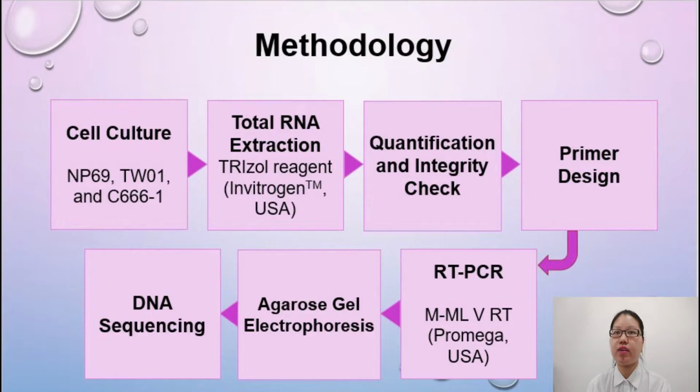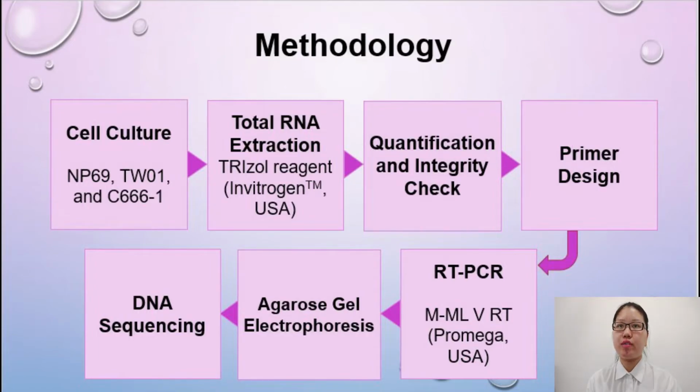While for the quantification and integrity check, the UV spectrophotometer at the absorbance of 260 nm and the ratio of the absorbance at 260 and 280 nm will be used to determine the concentration and purity of the RNA extracted. 2 µL of RNA will be pipetted out and diluted in 48 µL of autoclaved distilled water and then analyzed by UV spectrophotometer.